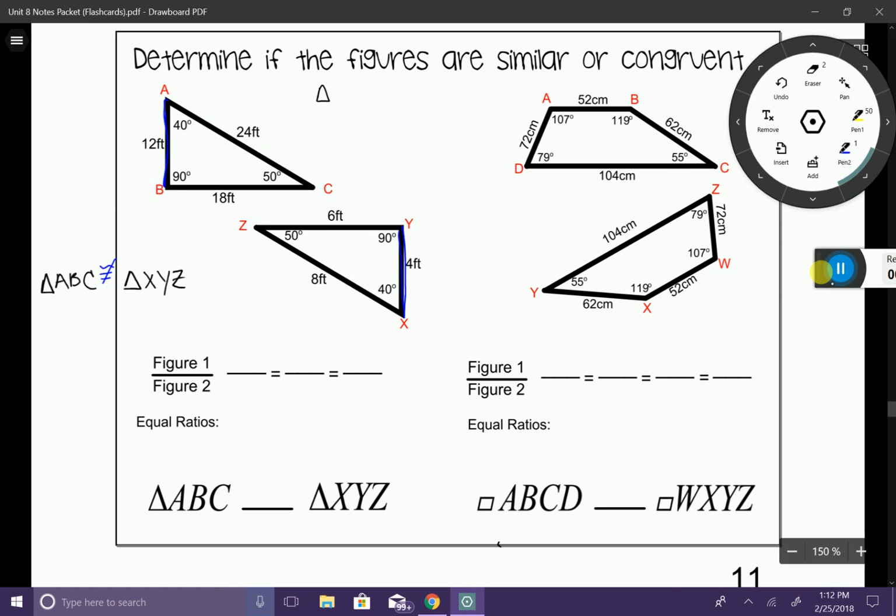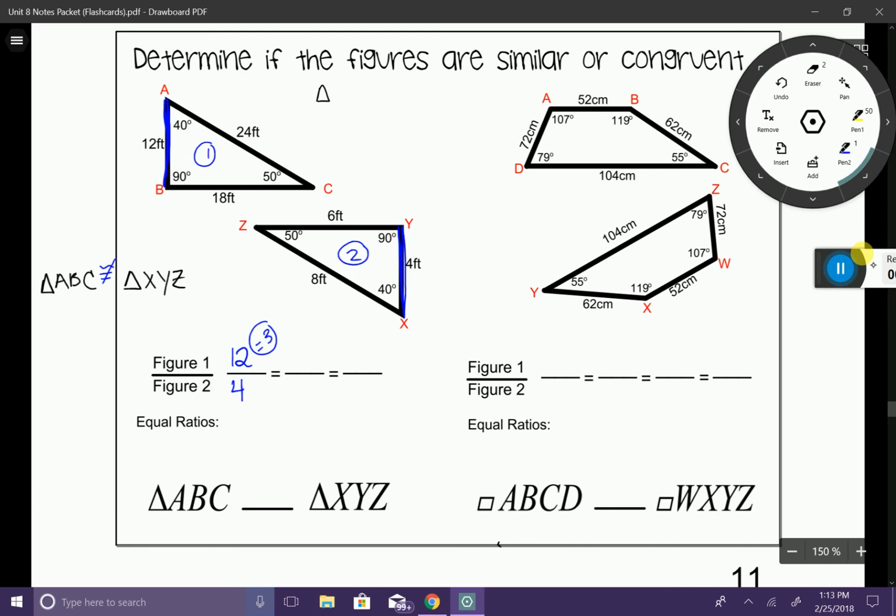I'm going to go ahead and call this figure 1, and I'm going to call him figure 2. So figure 1, I'm going to go with that same side length of AB, and I'm going to put it right here, 12. And he corresponds to XY, which is 4. So if I were to simplify that ratio, that would simplify down to 3. So I'm looking for the others to equal 3 as well.